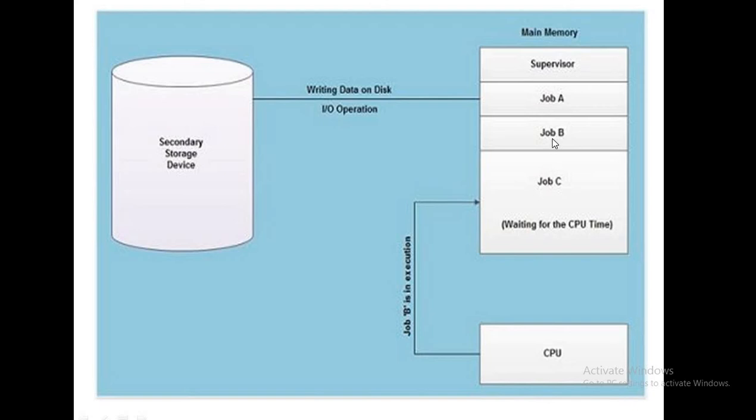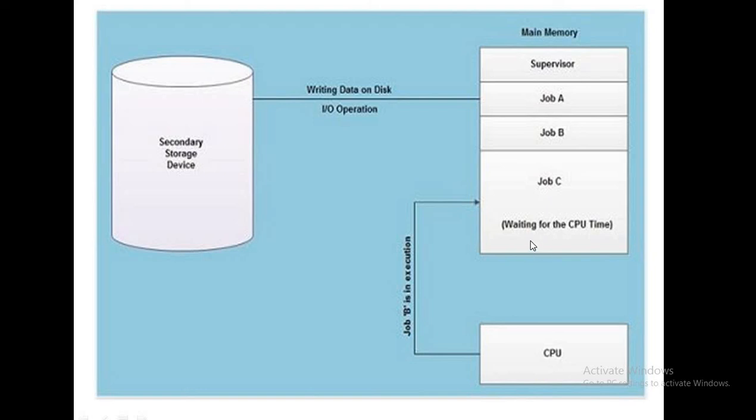Job B is in running state and job A is in what? Waiting state, because job A needs IO operations, but job B is in execution state and job C is waiting for the CPU's attention. When the execution of job B is completed, then job C will be given to the CPU for execution, because job C is waiting for the CPU time.